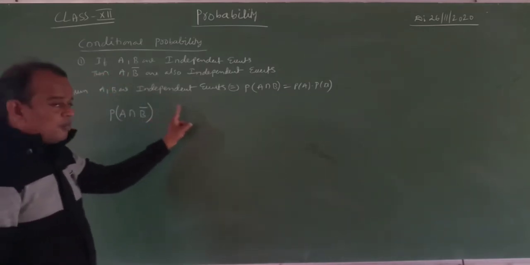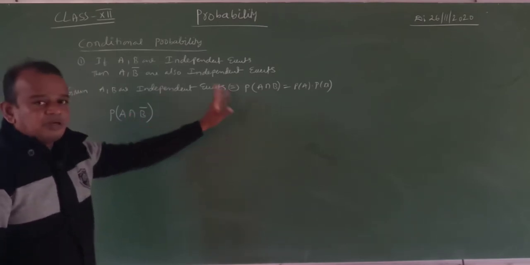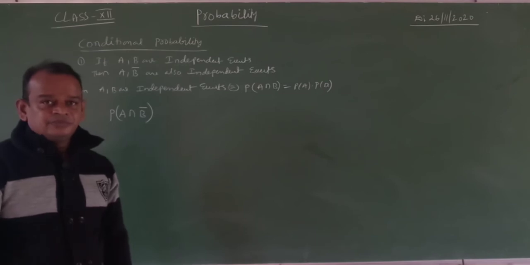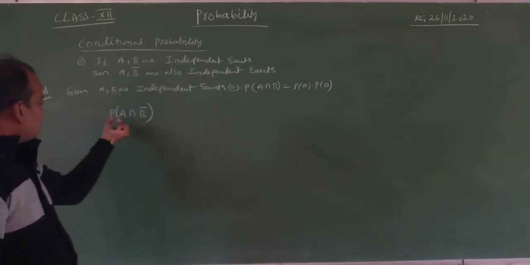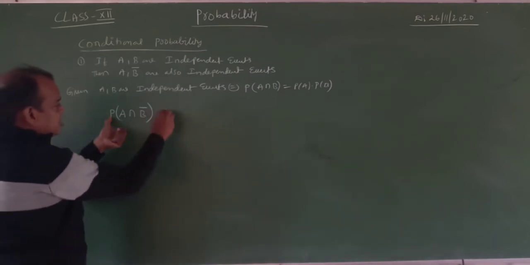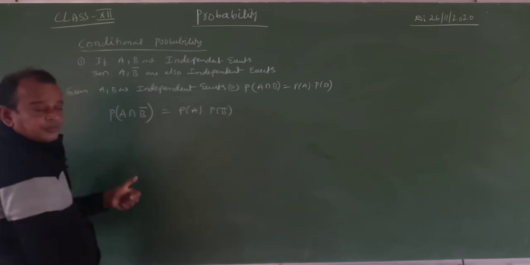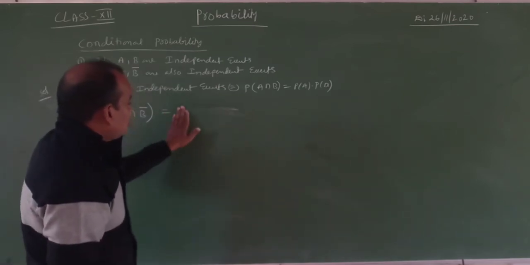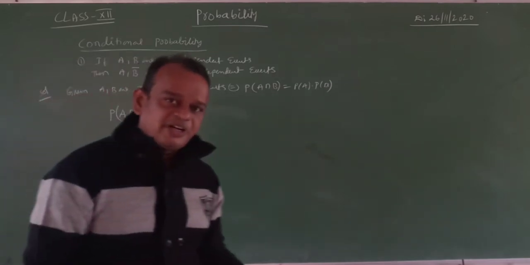You have to show that this value is equal to probability of A into probability of B bar. These two are independent events, which means you will take the intersection part and apply the probability. How to show that probability of A intersection B bar equals probability of A into probability of B bar? Whenever you show that, those events are independent events, 100%.